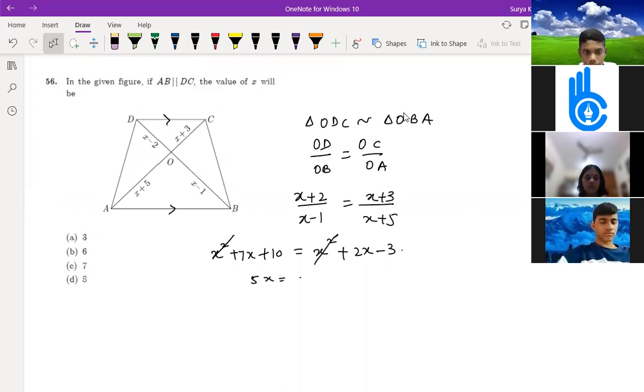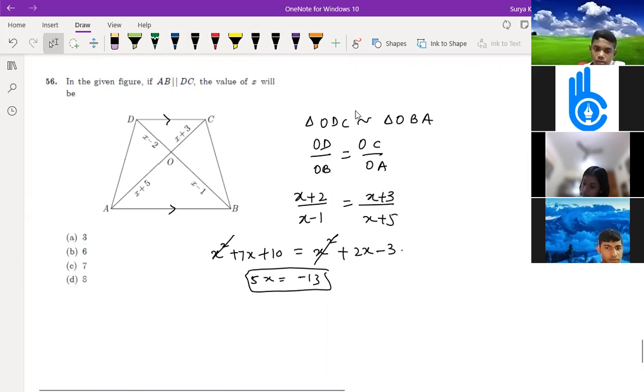Something is wrong. x square minus x plus 3x minus 3x square plus 7x plus 10 is equal to minus 13. Where is the mistake somewhere? Sir, the answer is 7, sir. I think you've made some mistake. Where did I make the mistake? Tell me.